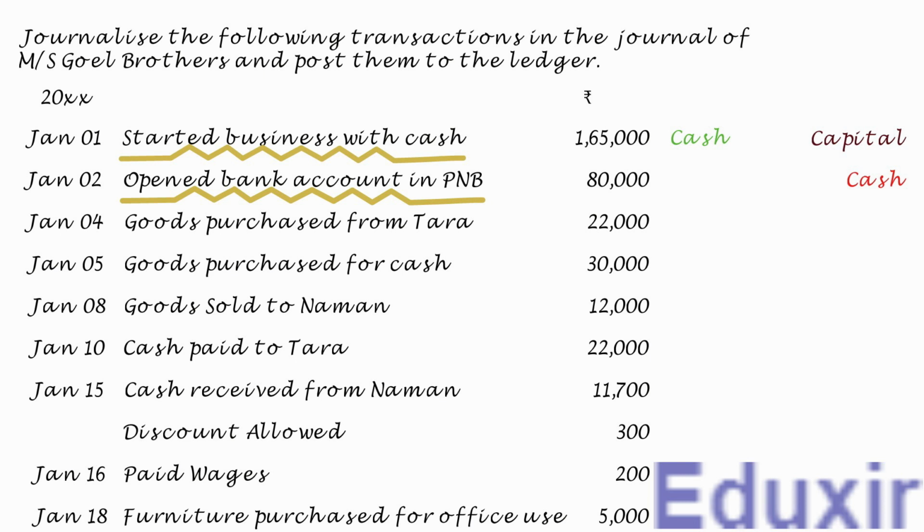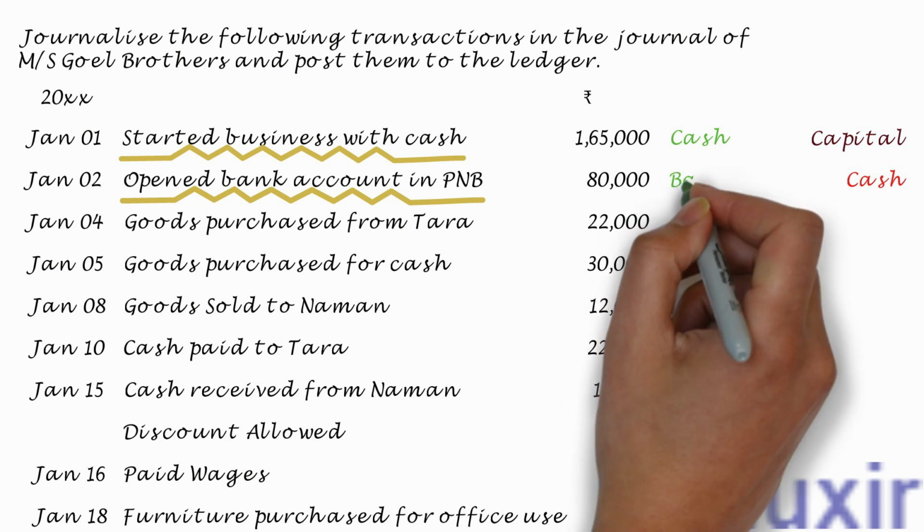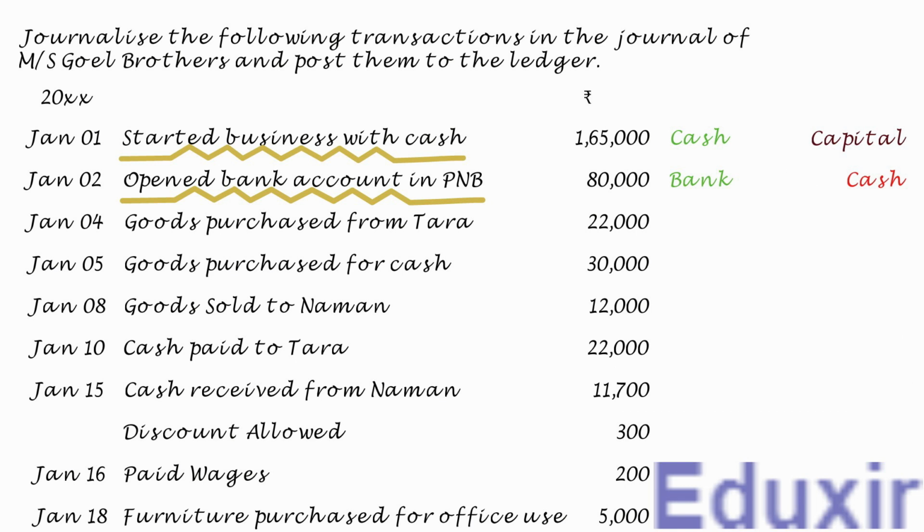At the same time, as the cash is deposited into the bank, the asset available with the business will be increasing. The rule to record any increase in the asset is to debit the corresponding assets account. In this case, the bank account should be debited. With this analysis at our disposal, let us now proceed with the generalizing of this transaction.